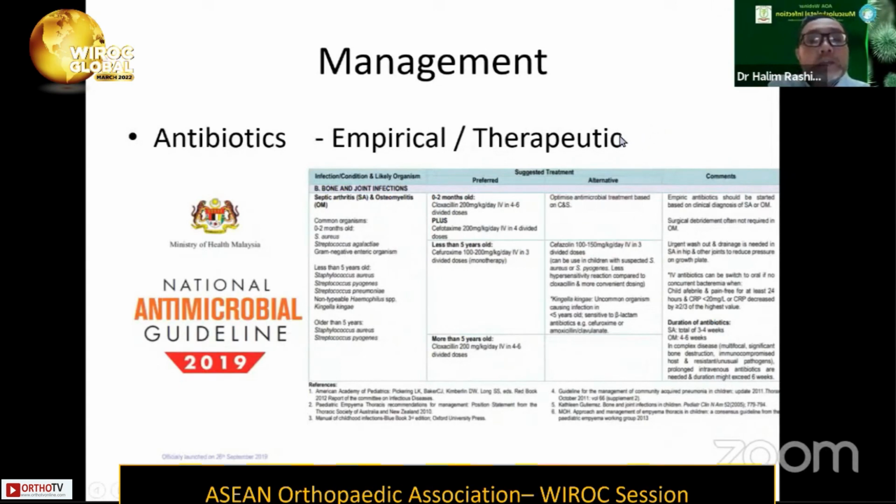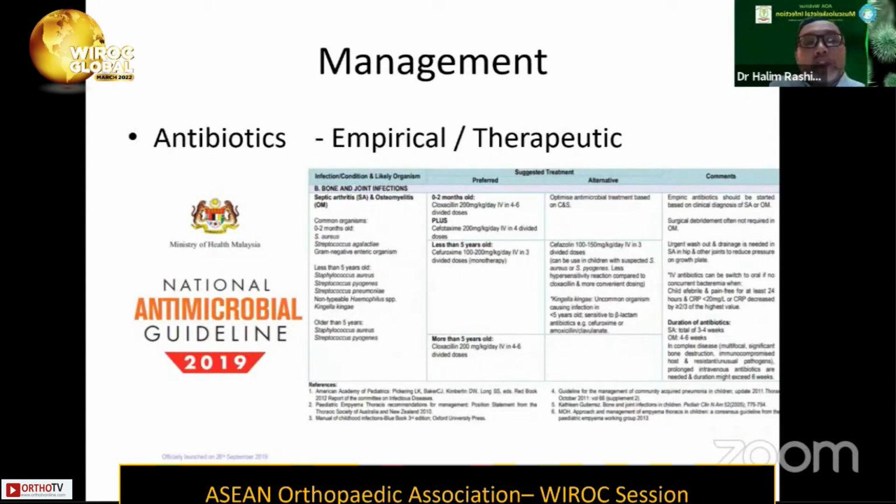In Malaysia, this is the guideline at the moment for septic arthritis, based on the possible organism. The cephalosporin is of choice, especially the first generation and the second generation, which is cefazolin as well as cefuroxime. The duration is always debatable, but nowadays it is almost agreeable that for septic arthritis, the total duration of antibiotic prescription will be about 3 to 4 weeks in total.